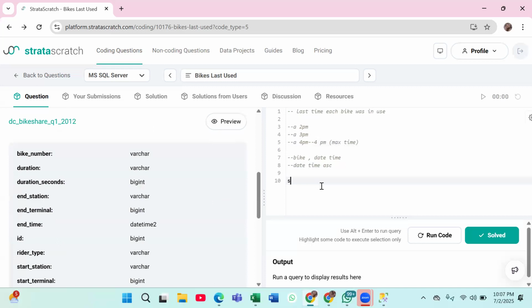Okay, so now we will do this. Select what I want: I want the bike number and when they were used at the last. So we are going to use max here. Max of what?